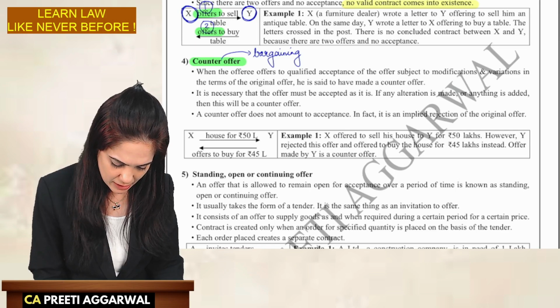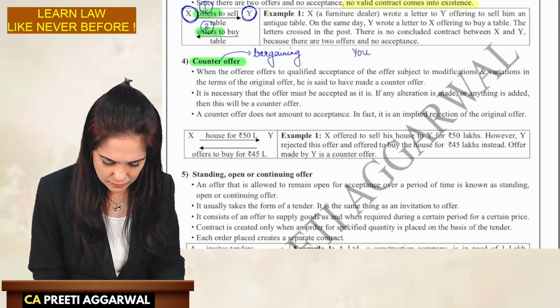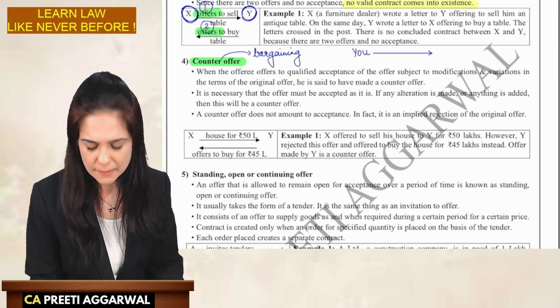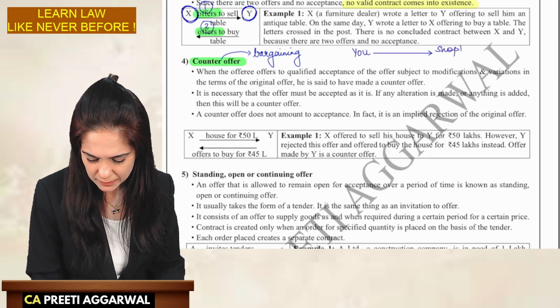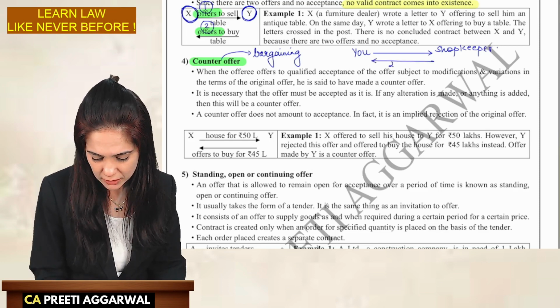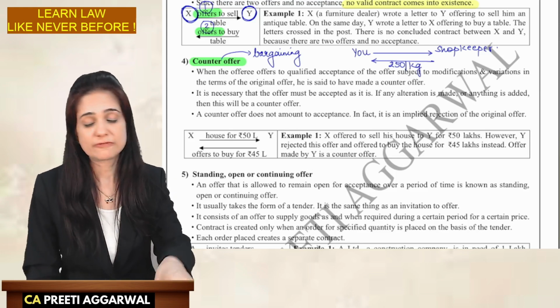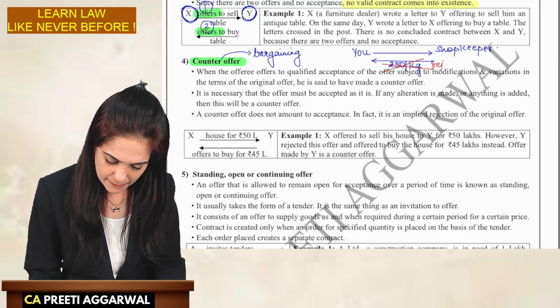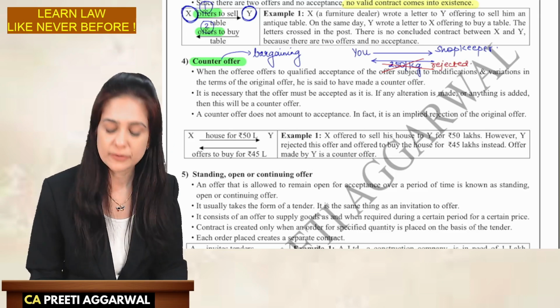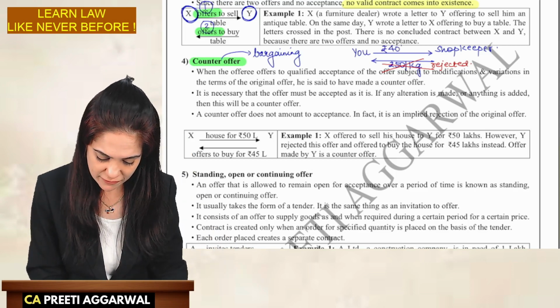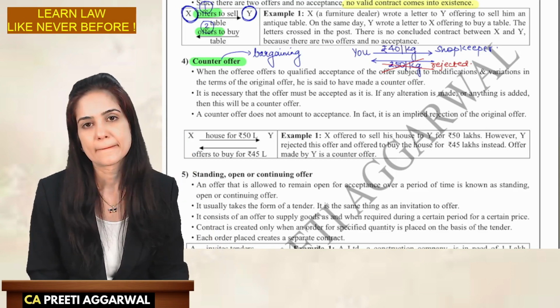So you ask the price of tomatoes, and let's say the shopkeeper gave you an offer. I will sell it for 50 rupees per kg. You are saying, no, no, 50 rupees is very high. You rejected his offer and you gave a new offer altogether. See, if you give it for 40 rupees, I will buy it.